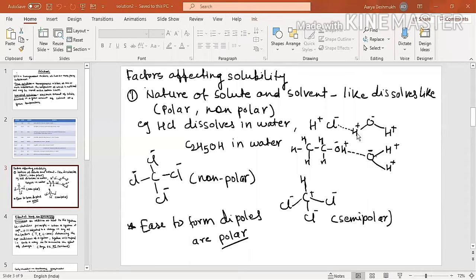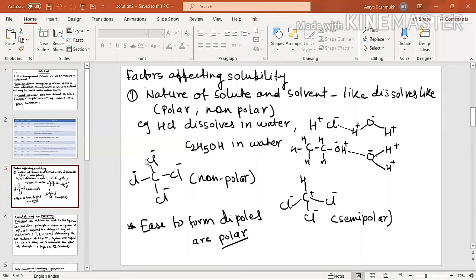Water you can see here, H plus O minus H plus. So this is again a polar solvent. Whereas this ethanol, here it can form O minus and H plus, but this entity, that is CH3CH2, is not a polar one because this is part of the alkyl group, which is a hydrocarbon. So the hydrocarbons are non-polar in nature. Solvents are those which form the dipoles. Dipole means what? Positive and negative ends.